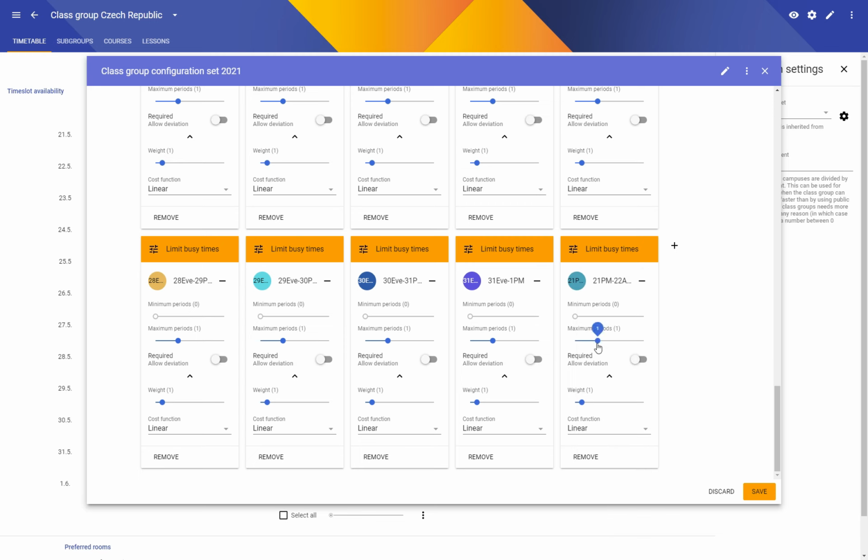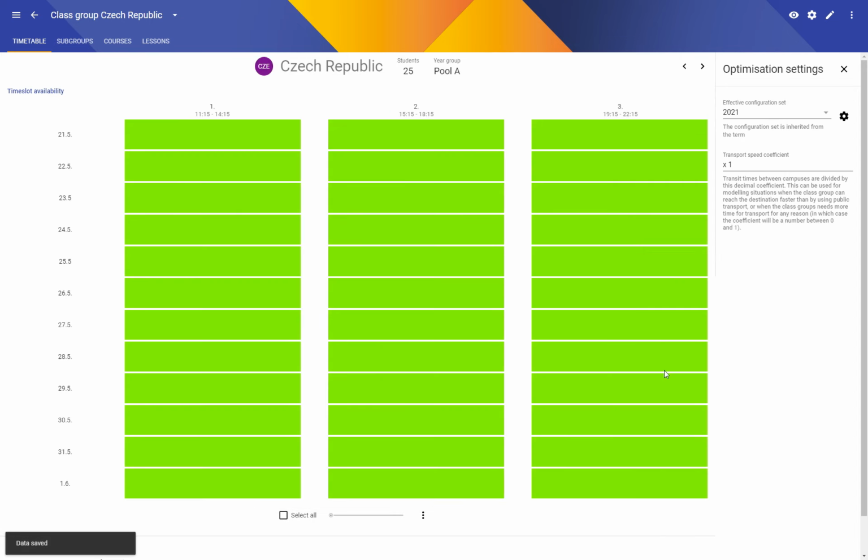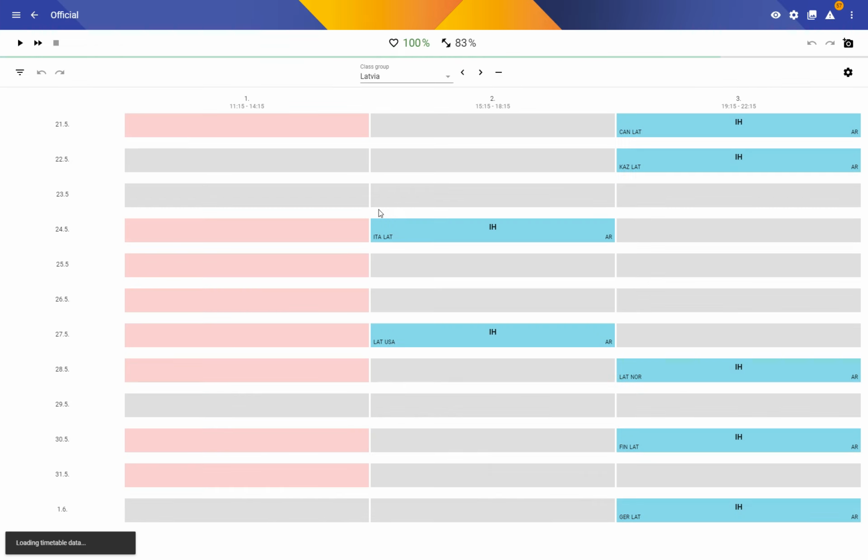Limit busy times, and we're going to just need the PM AM slots. And that's it. Let's return to the schedule. First, check the official one. Okay, some more occurrences.